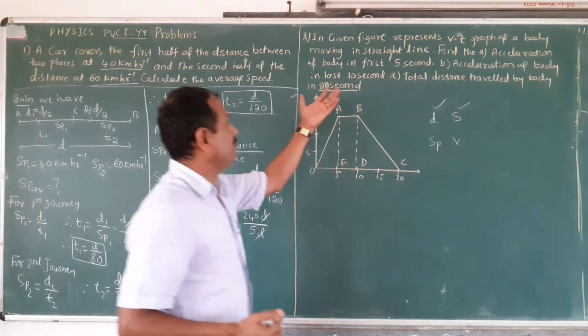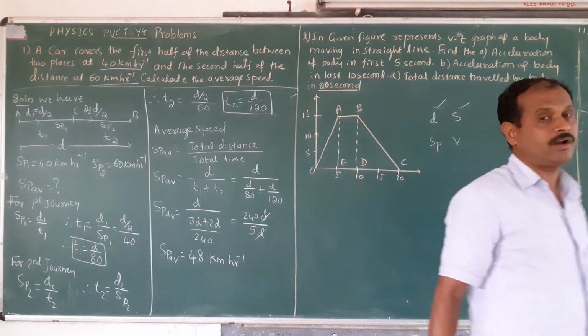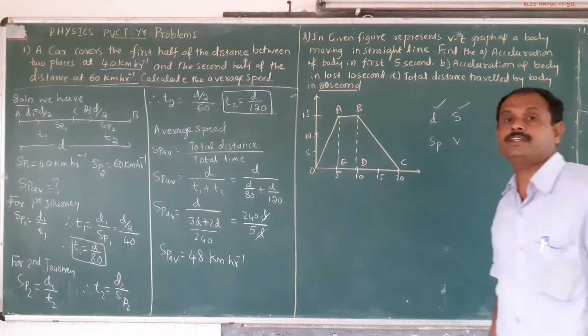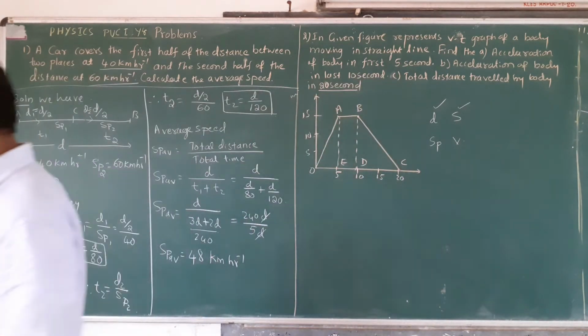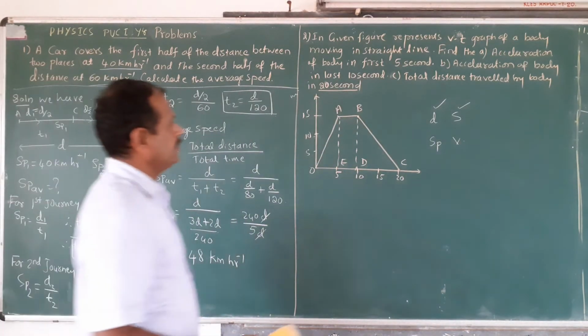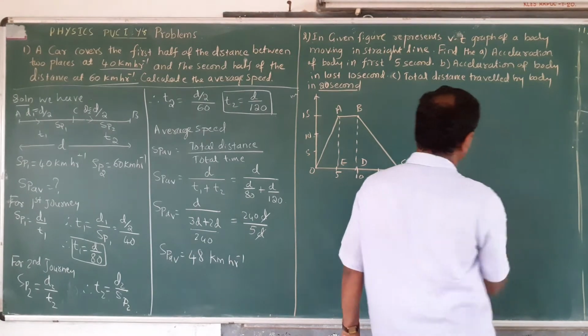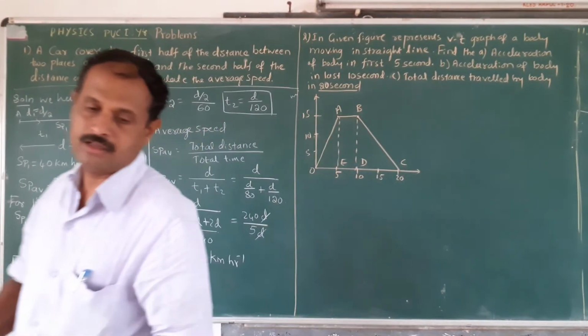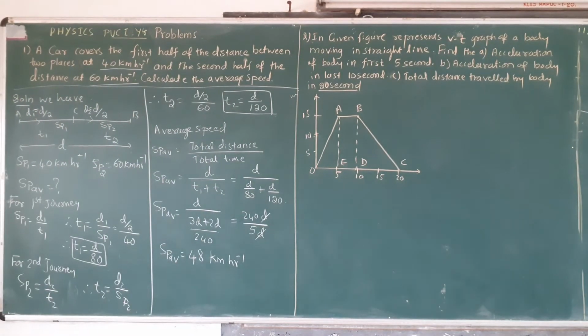Okay, now you come to the next problem. The next problem is based on the VT graph. What is a VT graph? It is the graphical representation of the motion of a particle, by plotting the velocity of the particle along the y-axis and time along the x-axis. That is the method used.